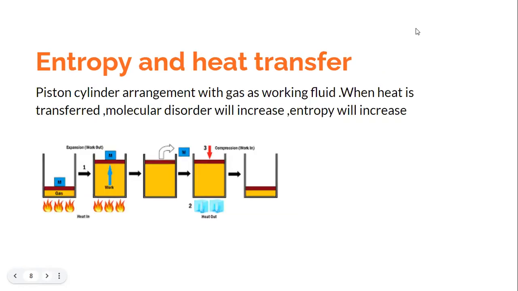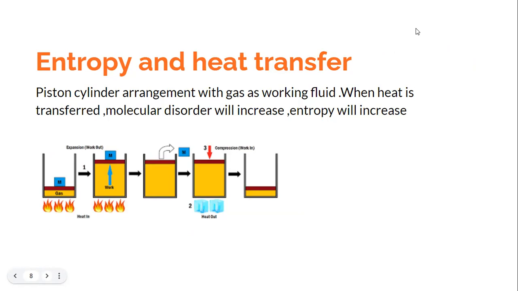Before that, this schematic helps us to understand that when you are heating this, for example, the gas would result in expansion phenomena. The molecules would spread out, and the molecular disorder would increase and the entropy would increase.